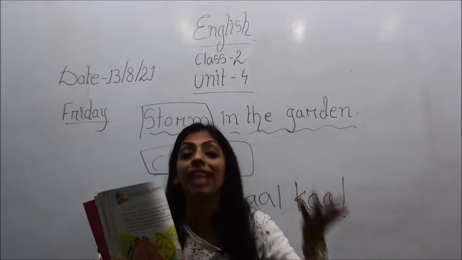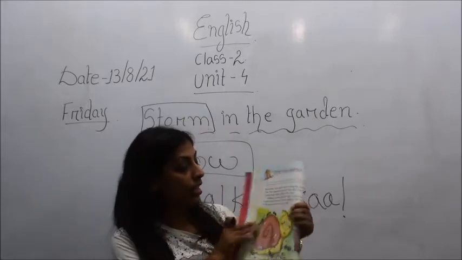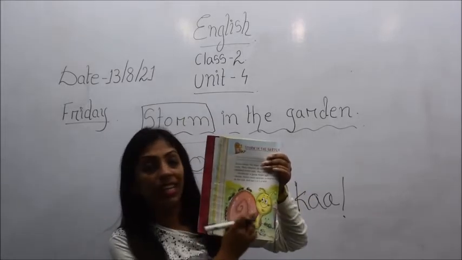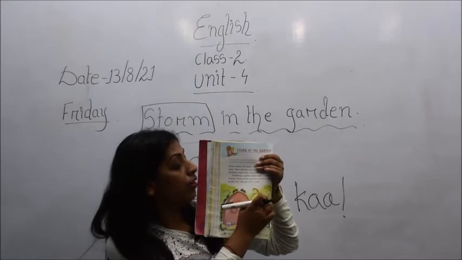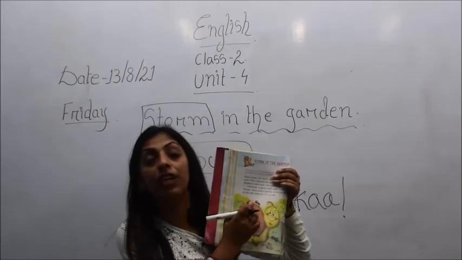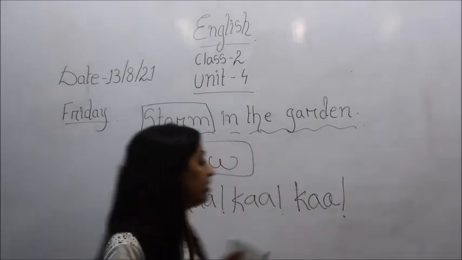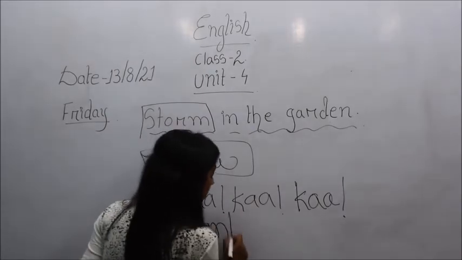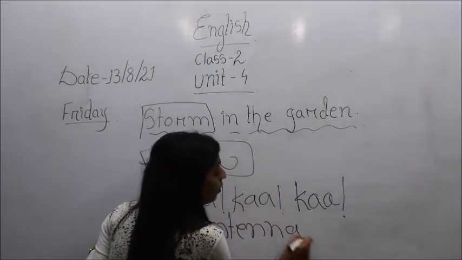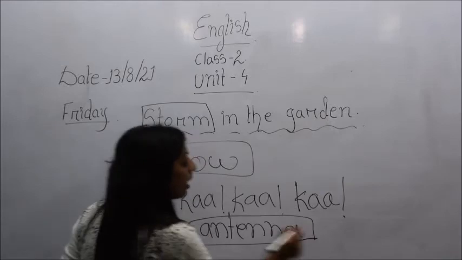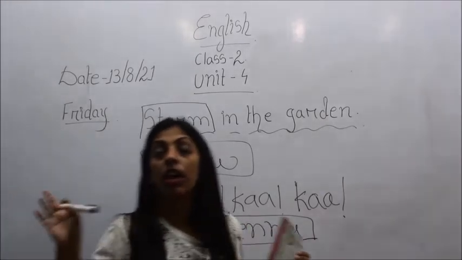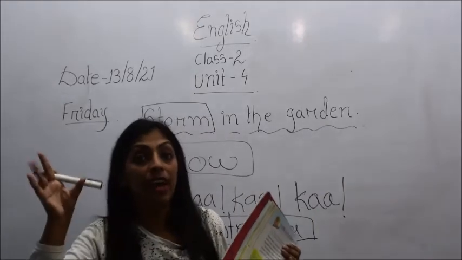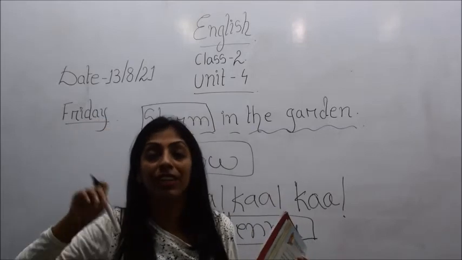He took out his antenna. You can see here, this is a snail, and he has a kind of feelers. And what is this feelers? This is a kind of antenna, A-N-T-E-N-N-A. So children, all of you have an antenna at home, right? At your home, the Tata Sky also has an antenna, or in your TV there is an antenna.